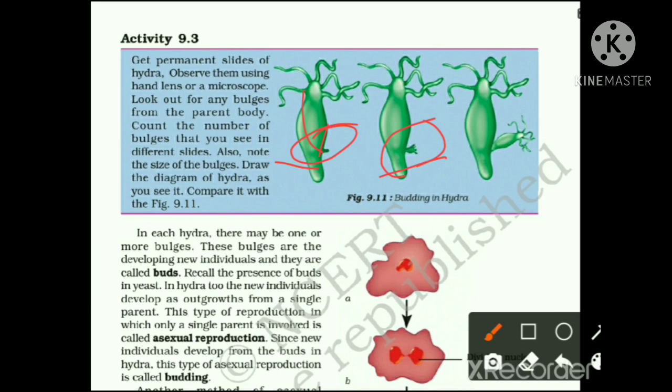Whenever it becomes capable of surviving alone, it detaches from the parent body and survives as a single young one. So that is the process of asexual reproduction, and this type of asexual reproduction is budding. In Hydra and yeast, reproduction takes place through budding.